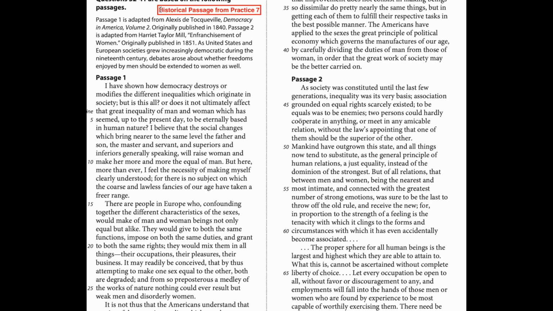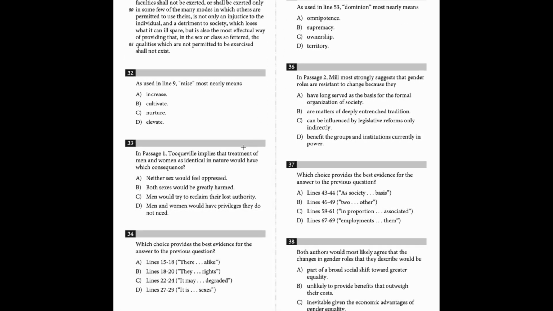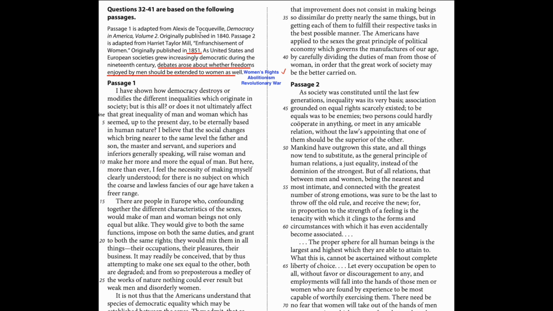Hi, this is the historical passage from the College Board Official SAT Practice 7, and I'm going to walk you through the entire passage and all the questions in the next couple of minutes. First of all, we should read the intro part, which gives you a quick peek into the main idea and relationship between those two passages. From this intro, we know that it was written around 1850s.